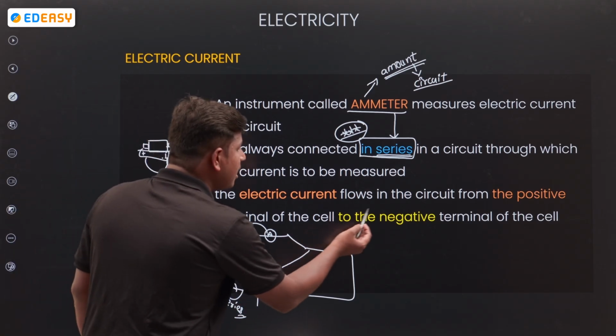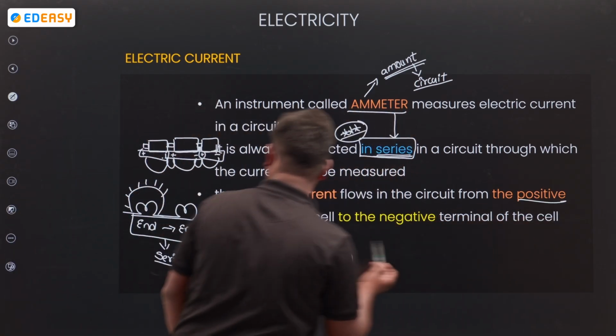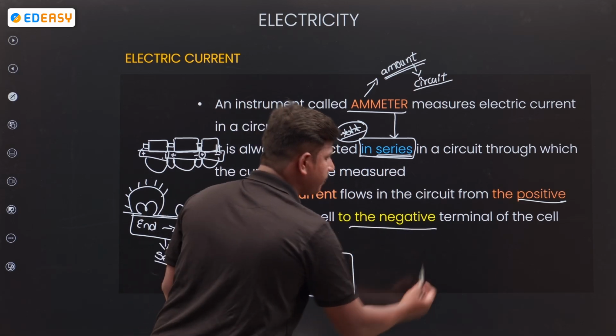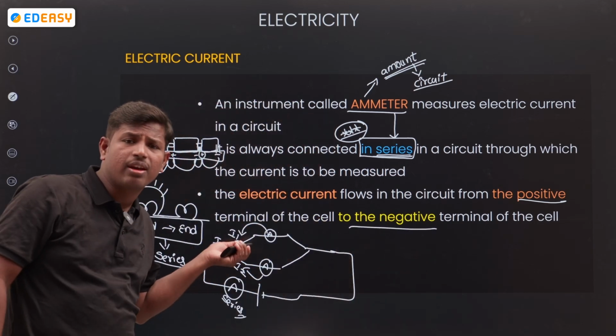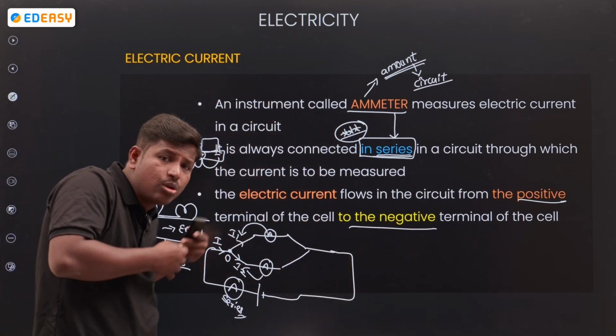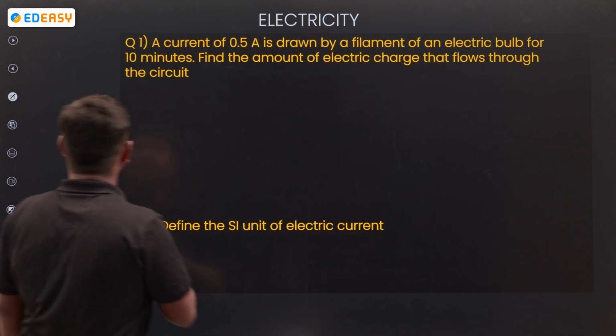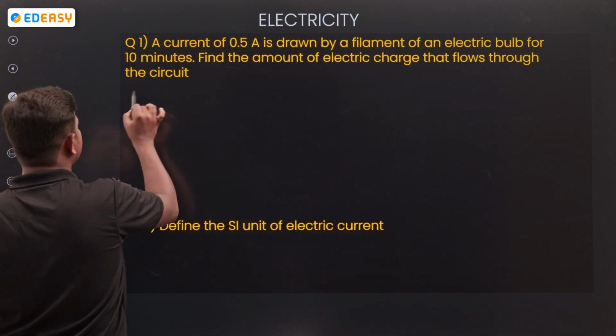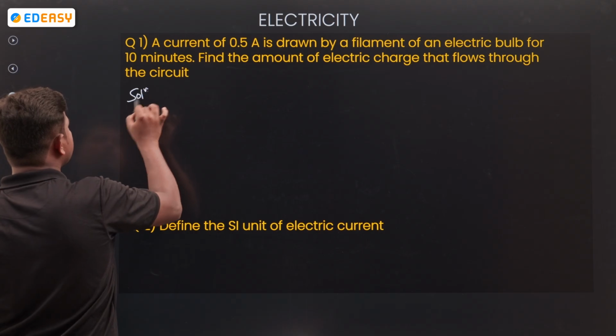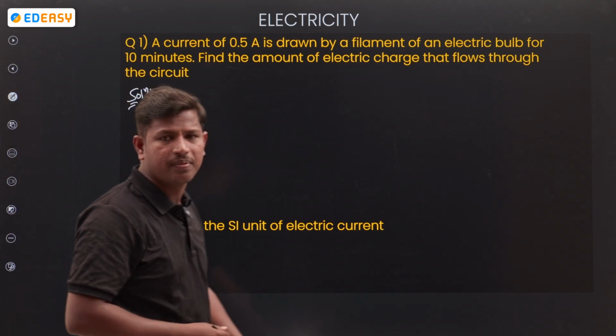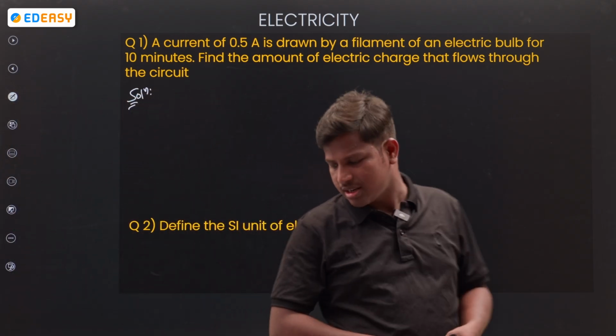Next, electrical current flows from the positive to the negative terminal. Electrical current goes from where to where? Positive terminal to negative terminal. Next, look at the question. Get ready for the answer. Understand now why we connect the ammeter in series.